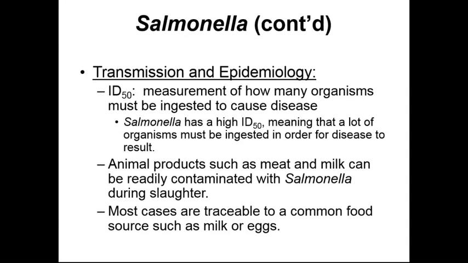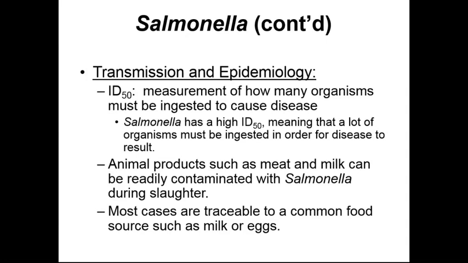If we look at an animal product, such as meat or milk, this can be contaminated with Salmonella relatively easily during the slaughtering process as the intestinal tract is being opened up, or as Salmonella is working its way through the secretory glands.